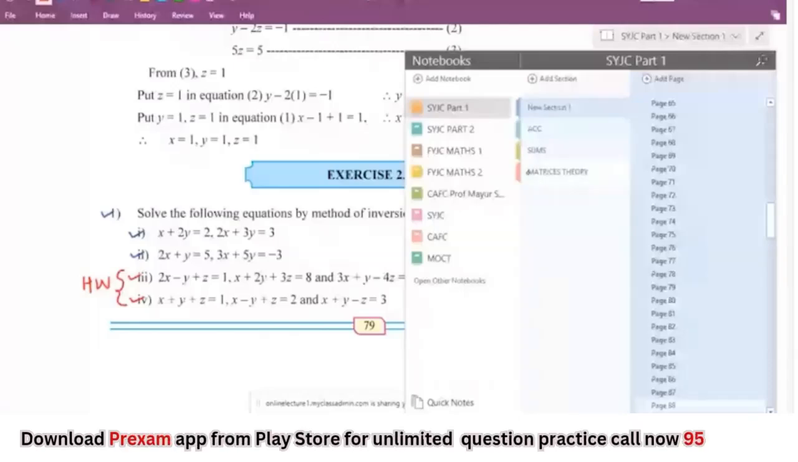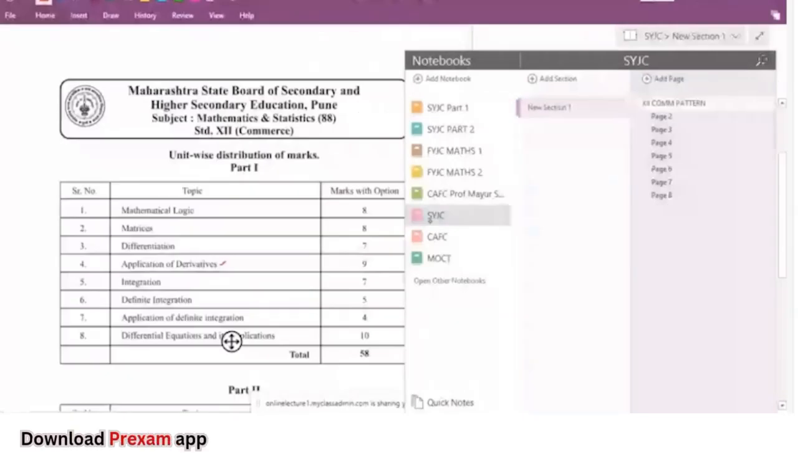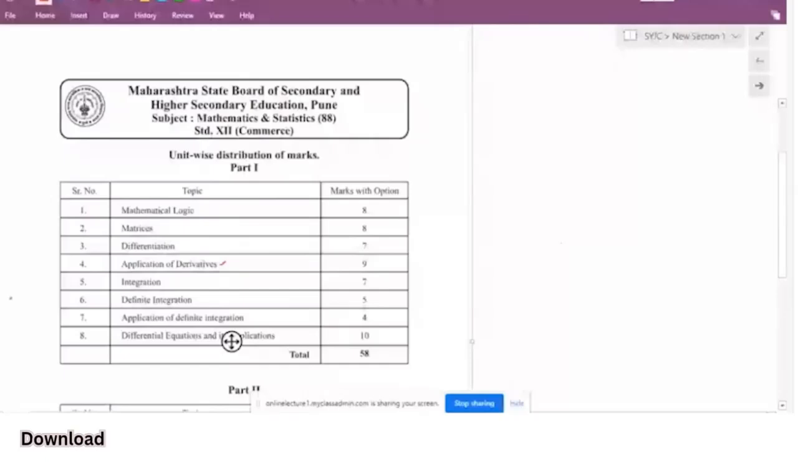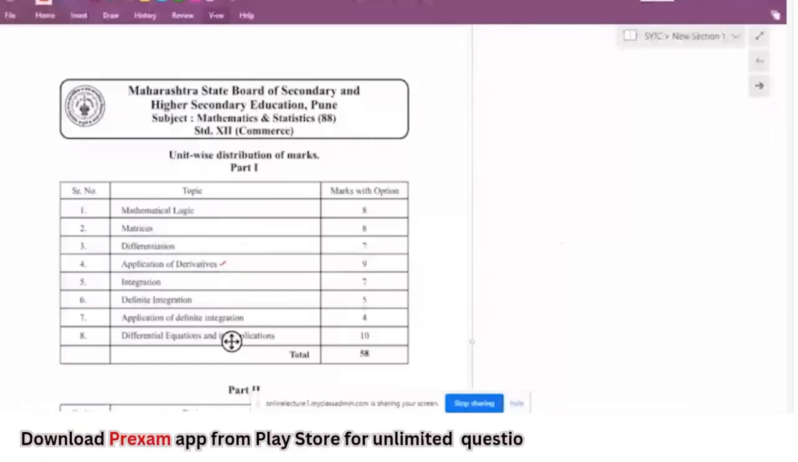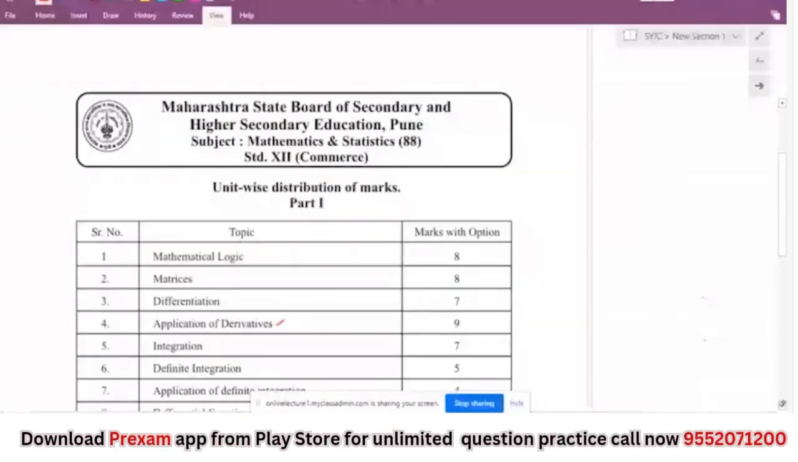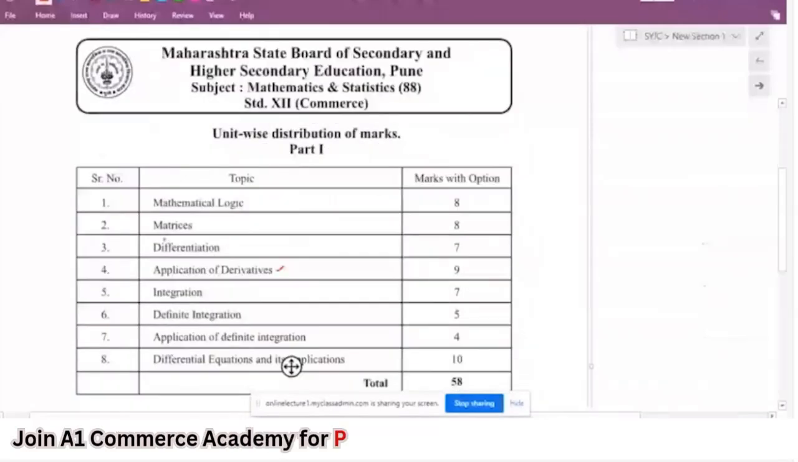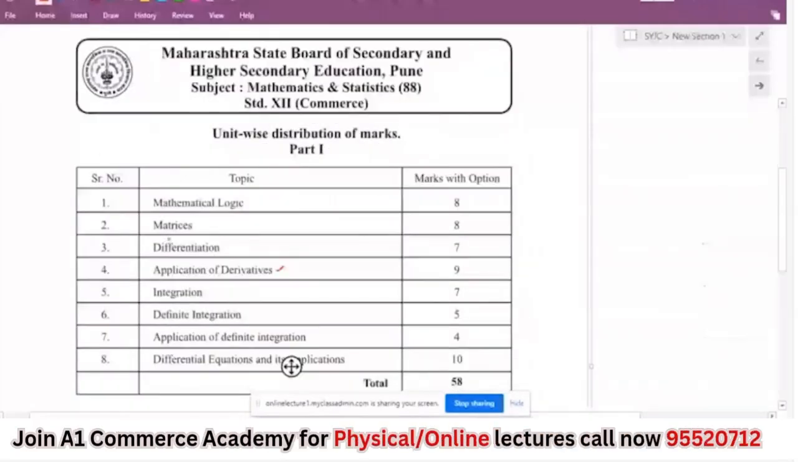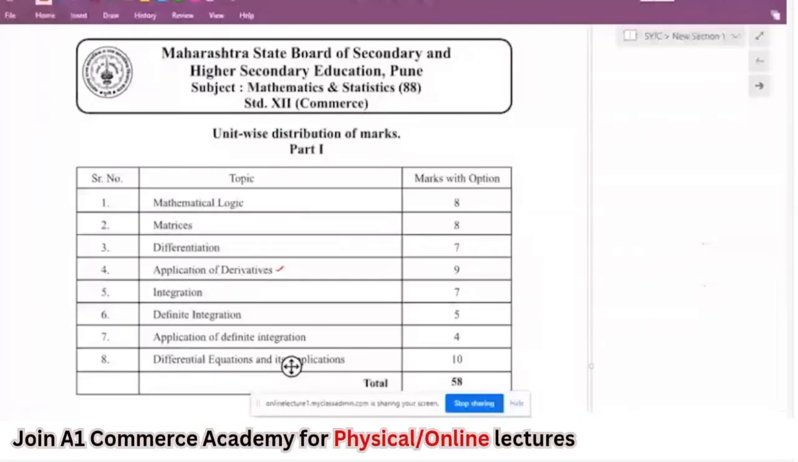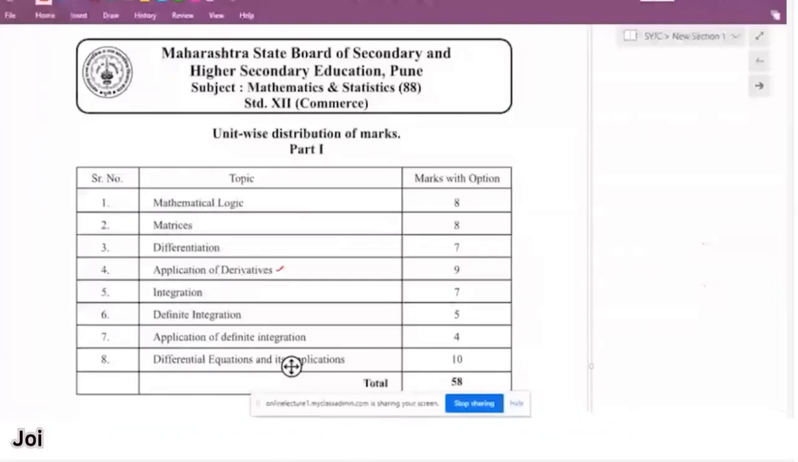Differentiation. And in that chapter, differentiation, you can see the weightage of the chapter. This chapter number 3 carries the weightage of 7 marks, 7 marks with option. And it is one of the most important chapters of Maths 1, differentiation.